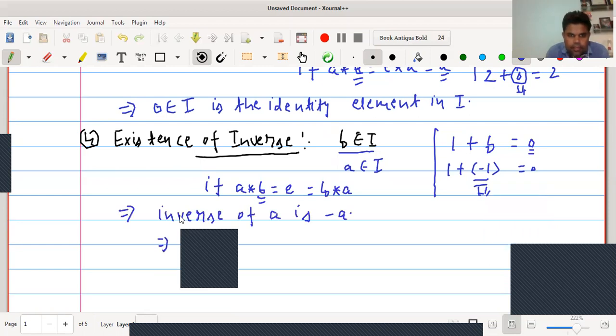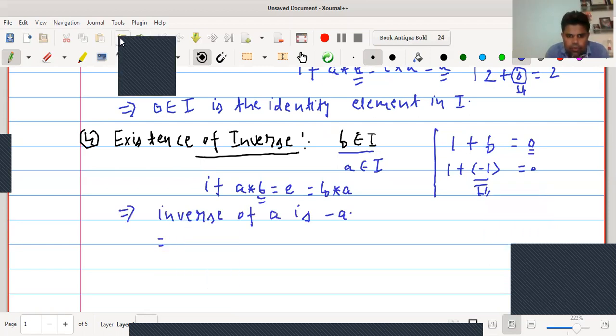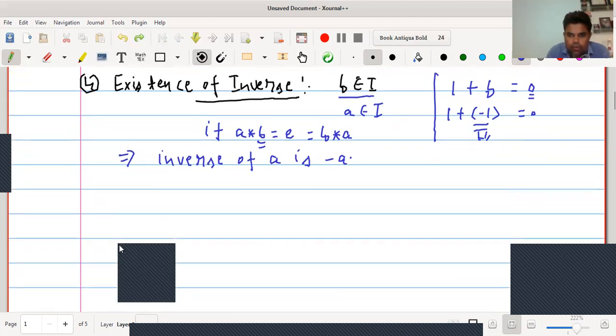Hence, inverse also exists. One property is remaining for abelian group, that is commutative law, which is the last property. Fifth property is commutative.